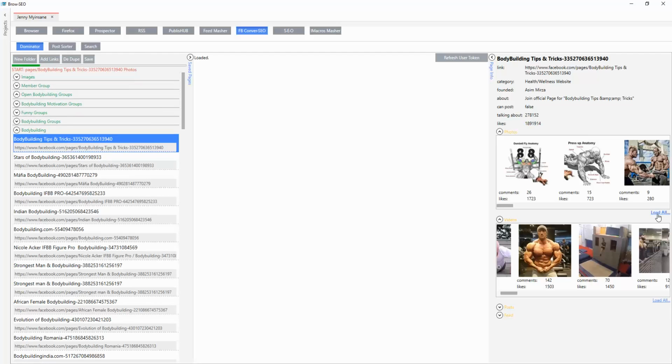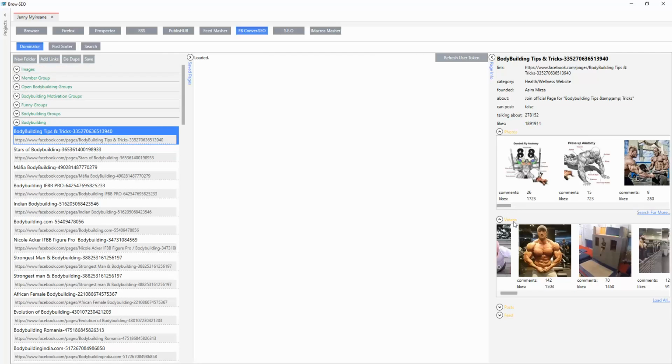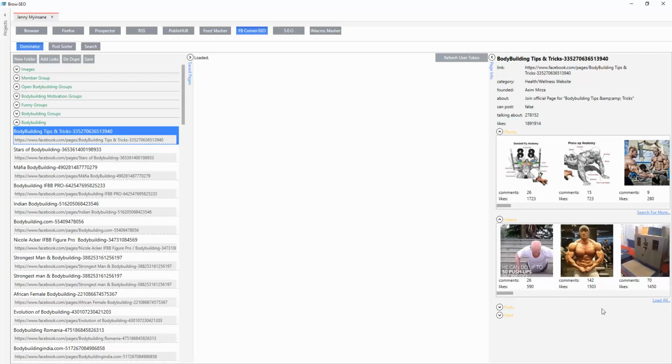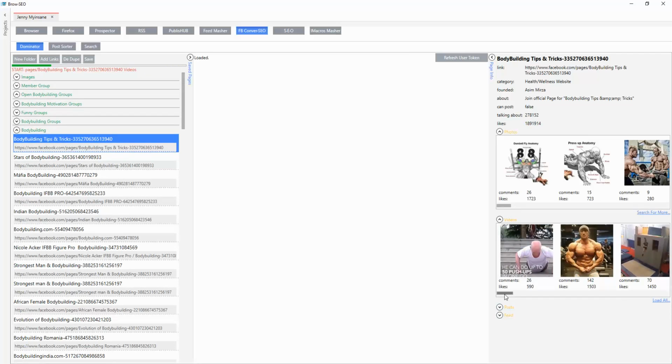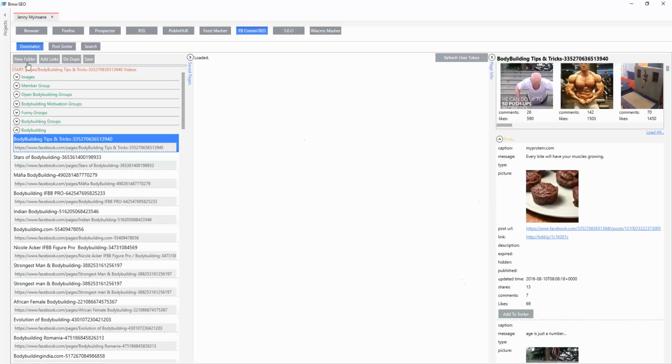So we'll load all of the images, and notice, you saw that got a little bit smaller. And then take a look at this while I load all the videos, and that should get a little bit smaller. If more videos appear, you'll see that little bar over there. That means it's got more videos that were downloaded, and it looks like it is downloading a few more videos. So that's pretty cool. And then this is the posts. Let's just wait for that to finish. I want to see how many more videos were loaded. That's probably going to go much smaller, so just remember how large that is, and we'll go through this.